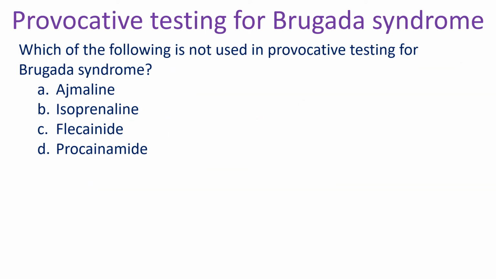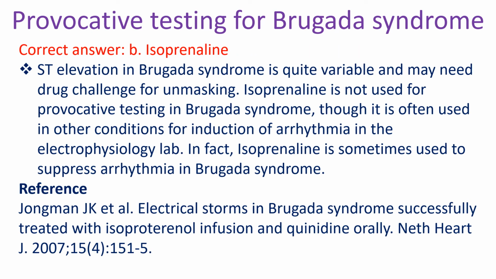Which of the following is not used for provocative testing for Brugada syndrome? A. Ajmaline, B. Isoproterenol, C. Flecainide, D. Procainamide. Correct answer B.